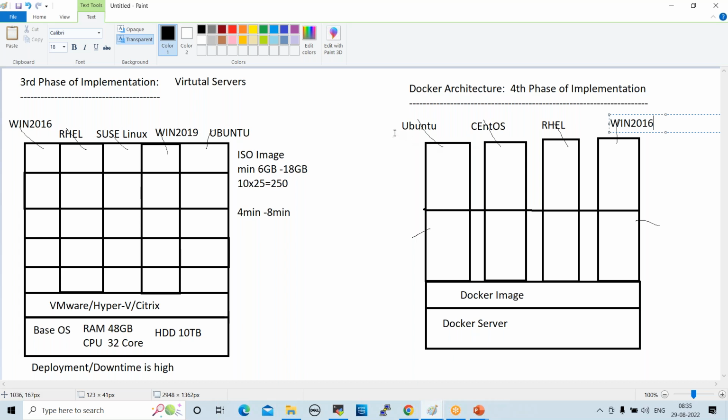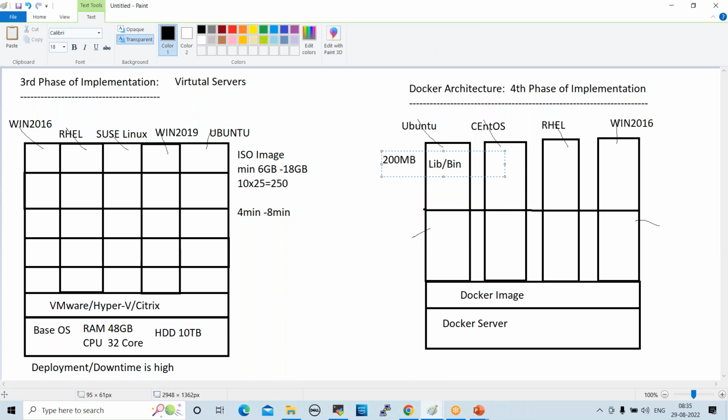When we run any container, when we deploy any operating system, only lib and bin files, library and binary files, will be installed on containers. So when we run any container, it will take only 200 MB of size.